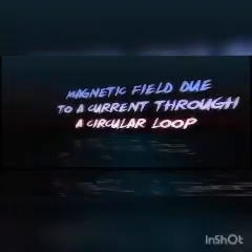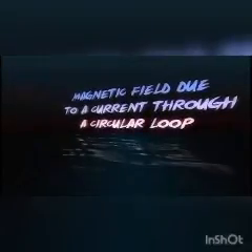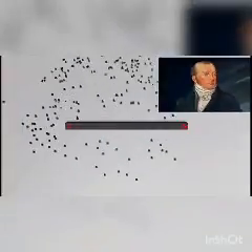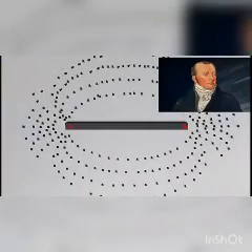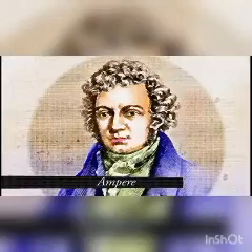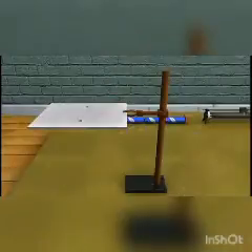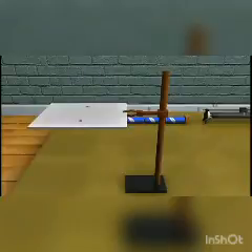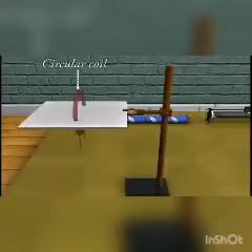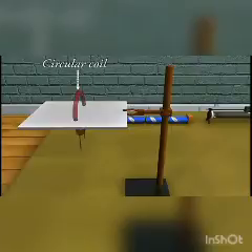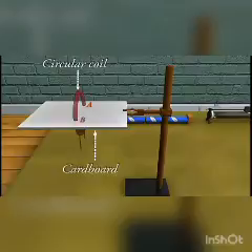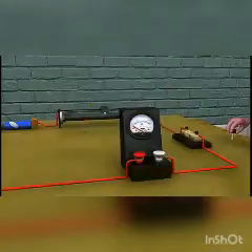Magnetic field due to a current through a circular loop. After Ørsted's discovery of the magnetic effect of a current-carrying wire, Ampere found that a loop of wire also had a magnetic field. In order to find the magnetic field due to a current-carrying circular coil, the coil is held in a vertical plane and is made to pass through a smooth cardboard at points A and B in such a way that the center of the coil lies above the cardboard. A current is passed through the coil